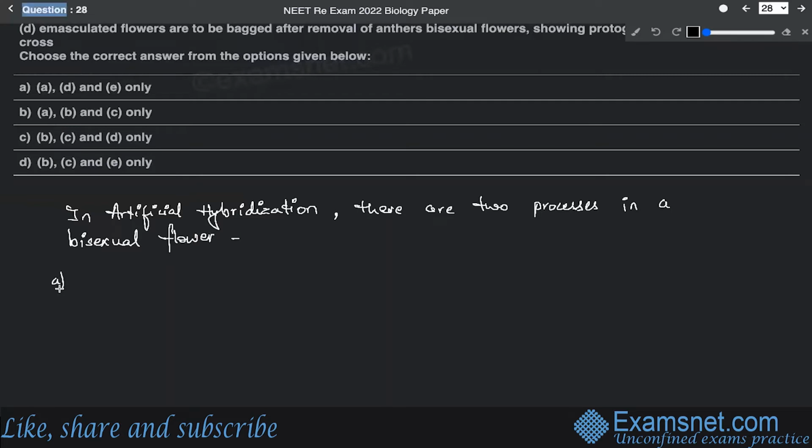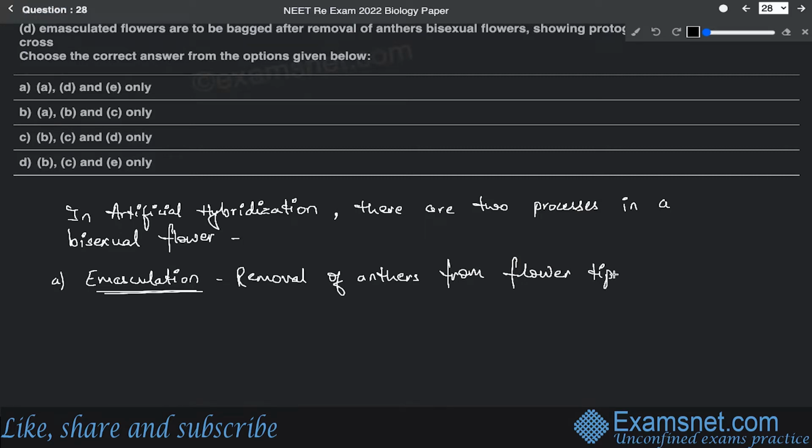The first one is called emasculation. Emasculation is basically the removal of anthers from the flower tips using a pair of forceps before they dehisce to release the pollen grain.